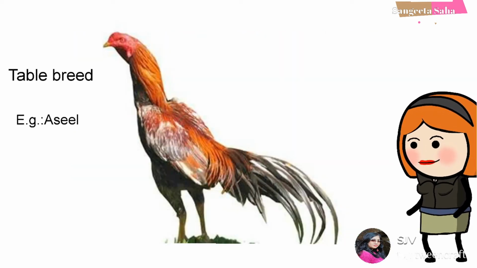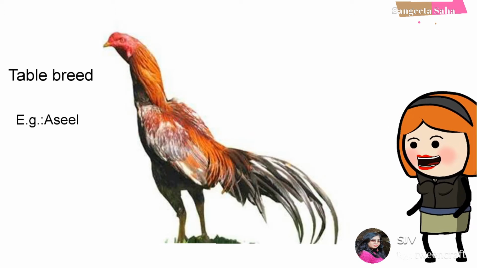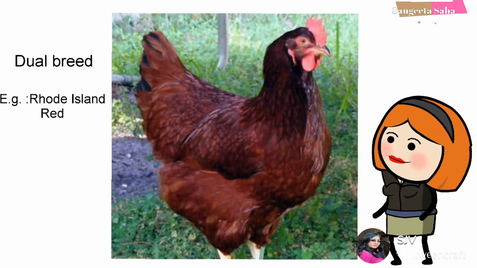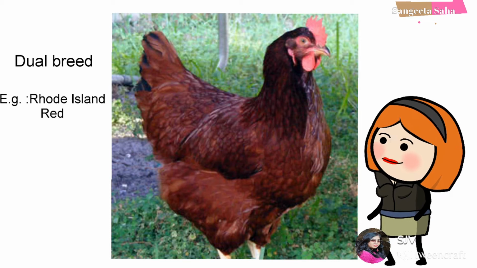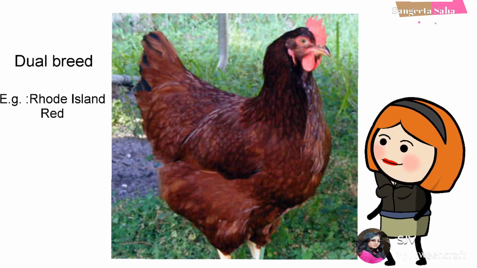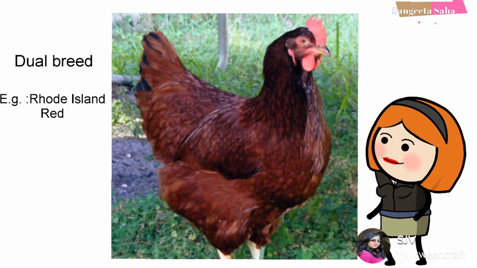Table breeds are also known as meat breeds. They are fast growing and are known to produce a good amount of flesh, and the examples are Asil, Cochin, etc. Now coming to dual breeds. The word dual means both. That means these breeds produce both egg and flesh in more or less good amount. Common examples of dual breeds include Rhode Island Red, New Hampshire, etc.